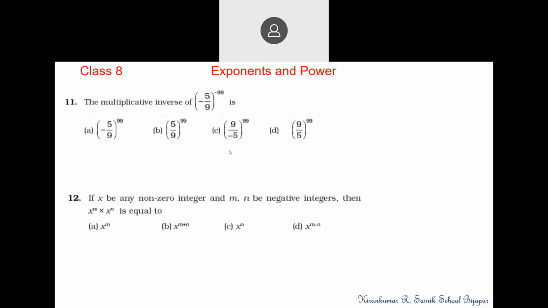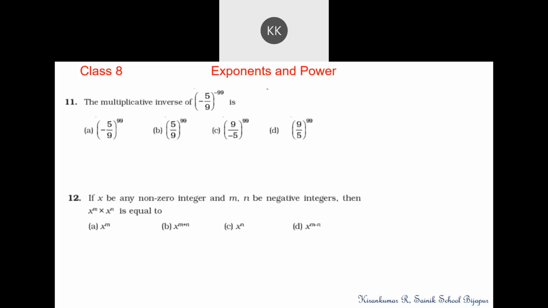Okay, sir. If you remember, we had solved till question 10. Today we shall continue with question number 11. The multiplicative inverse of minus 5 by 9 to the power minus 99 is. So first we shall simplify this.